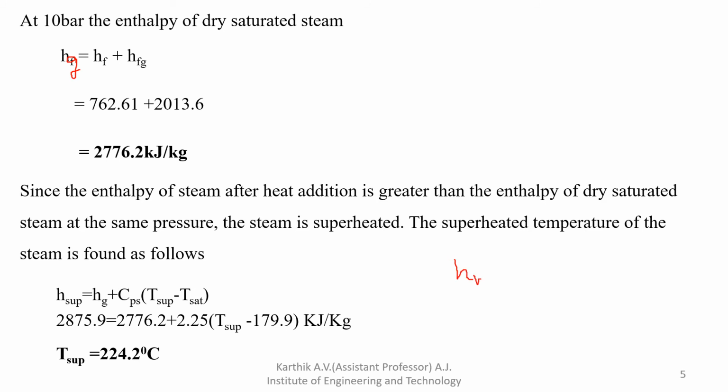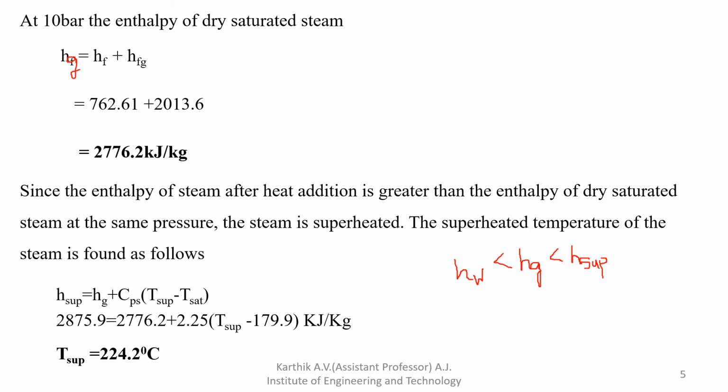So actually Hw should be less than Hg, and that should be less than H superheated. So enthalpy of superheated steam should be greater than Hg, the enthalpy of dry steam.